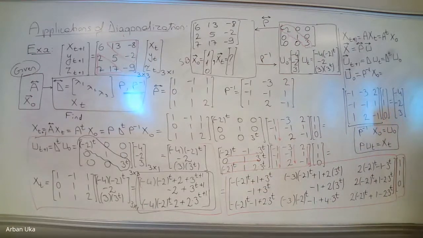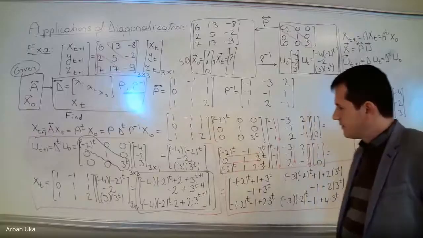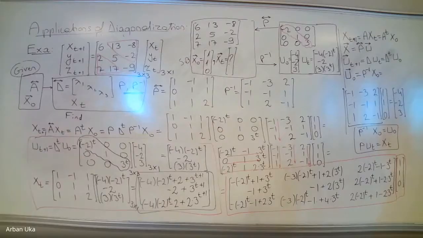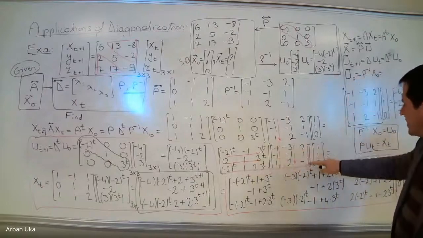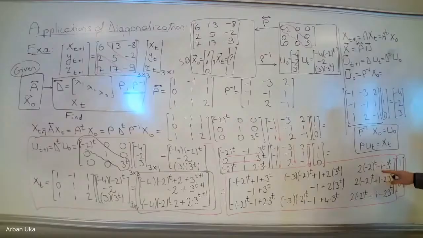And Professor, I think it's an error because row 2 times column 3. Yes, it's 1 minus 3 to the power t. Let's see. So you see row 2 with column 3, right? Yes. So row 2, column 3 is this number.